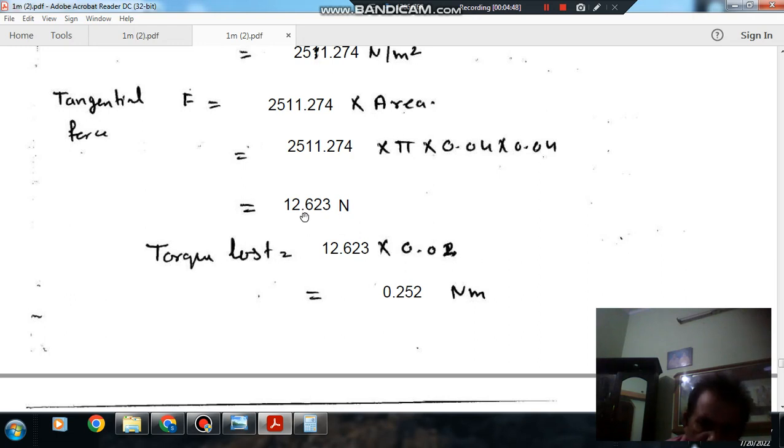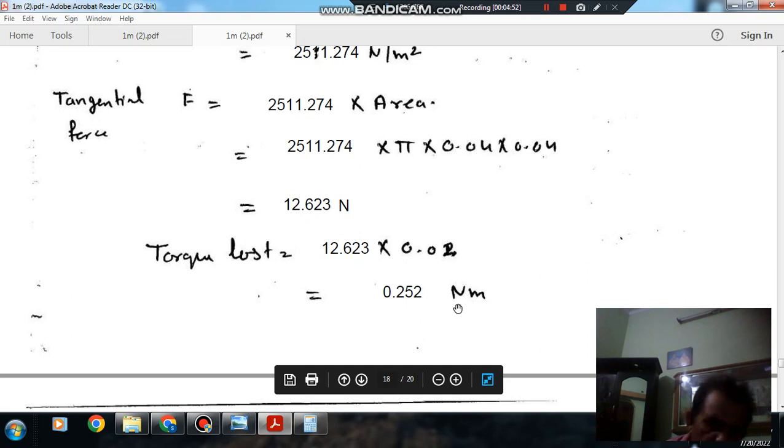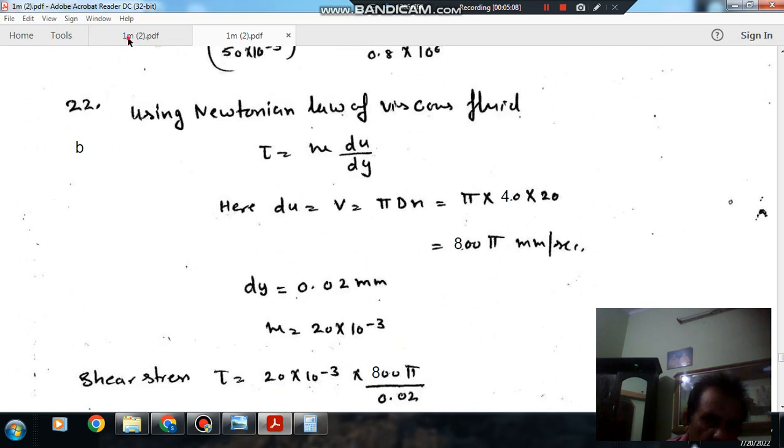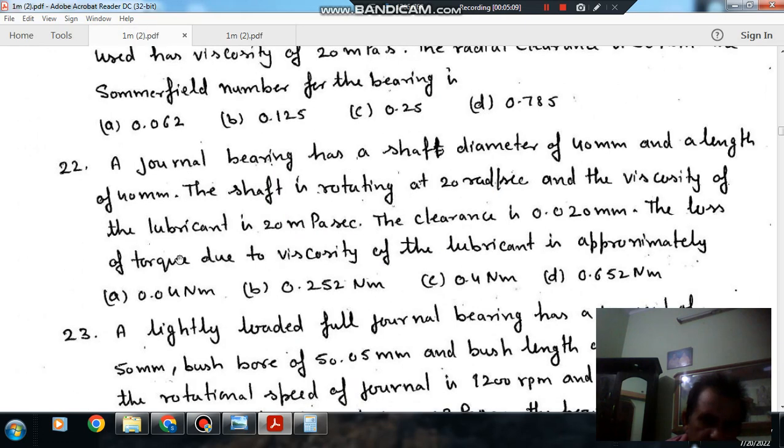So the torque loss will be 0.252 Newton meter. That is force into radius: radius is 20 mm or 0.02 meter and tangential force is 12.623 Newton. So the answer is option B.